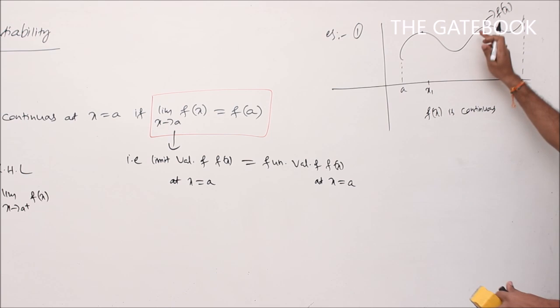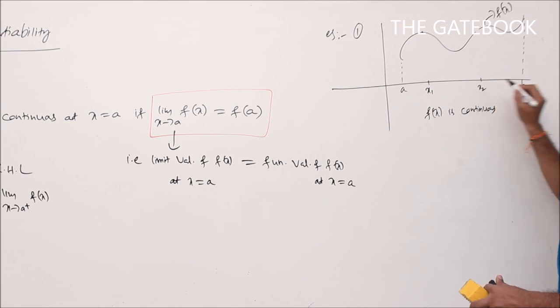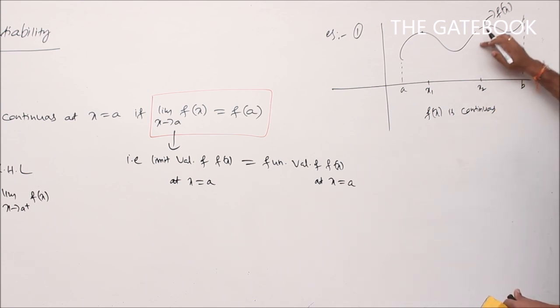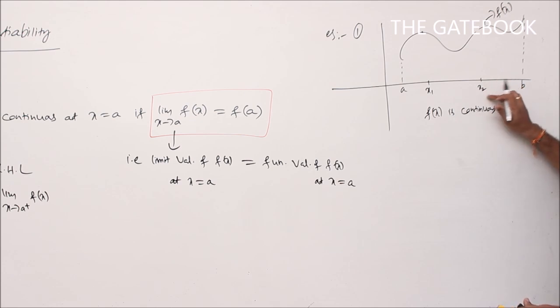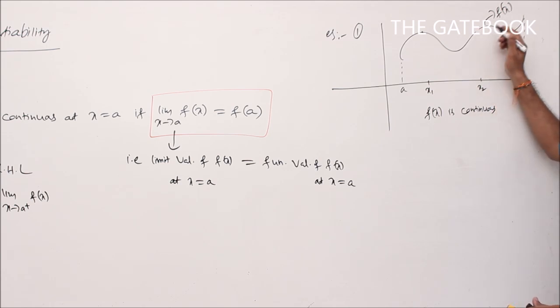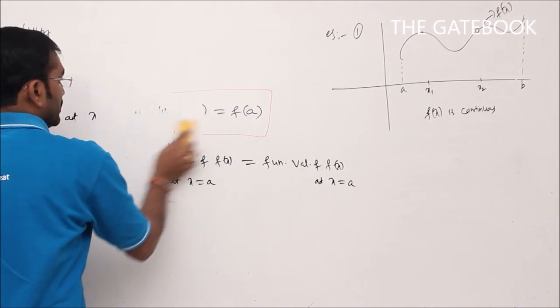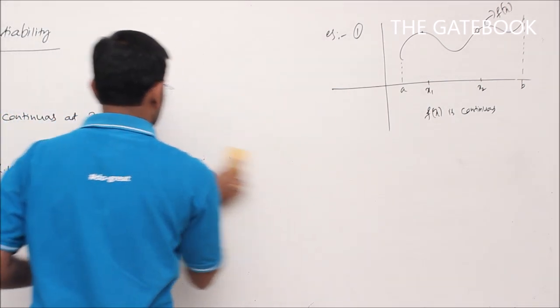Suppose you take a break here. Let us say this is a point x2 on the x-axis. For x2, there is no image on the graph. So at x2, I can say that function f of x is discontinuous, because the function has a break at this point. There is empty space, no connection between these two curves. Now I'll give examples of different discontinuous functions.